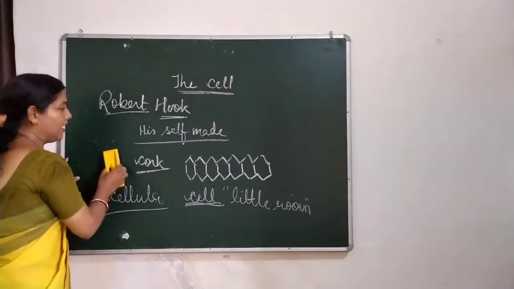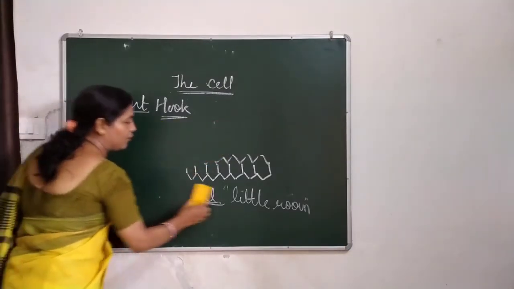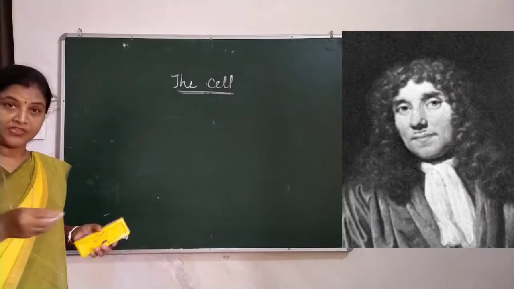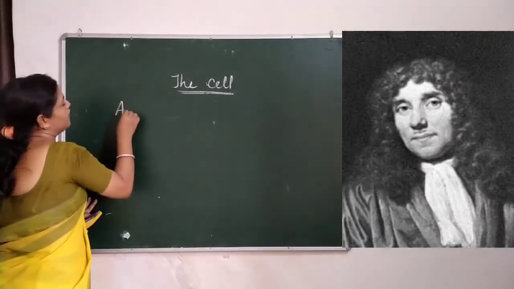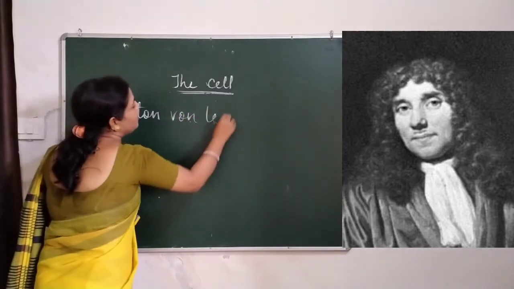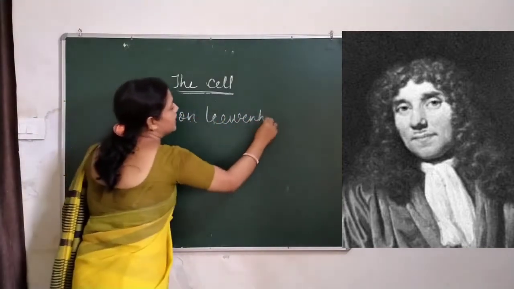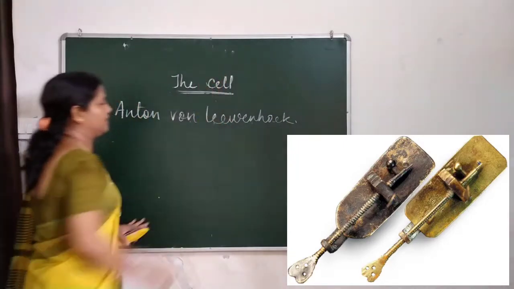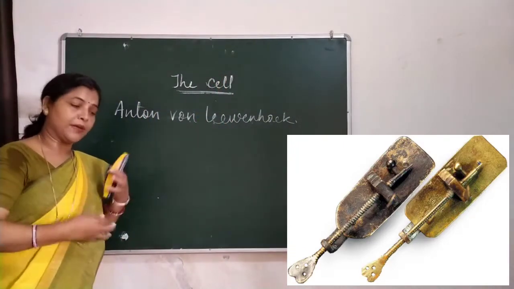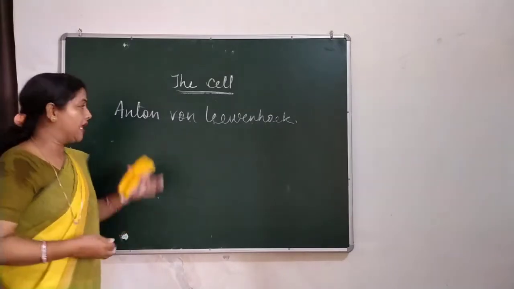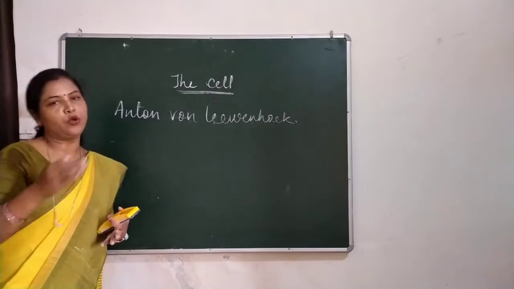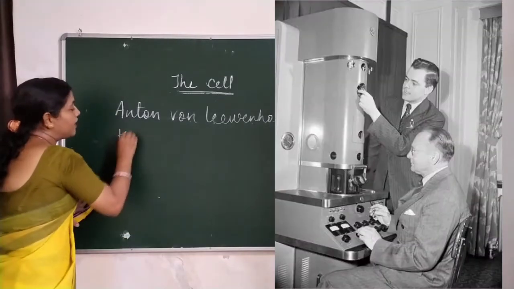Speaking of the microscope, the first microscope was invented by Anton von Leeuwenhoek. Then this invention became more advanced day by day, and Robert Hooke made the compound light microscope.